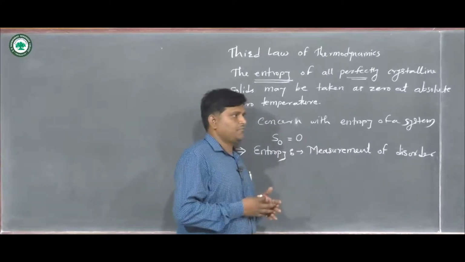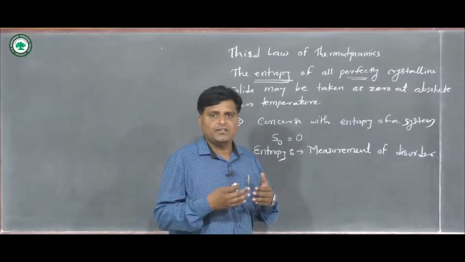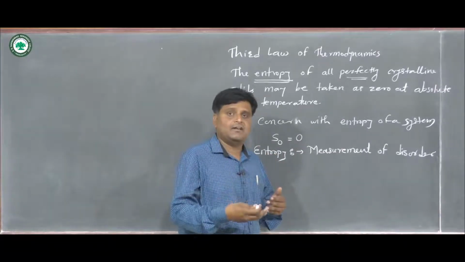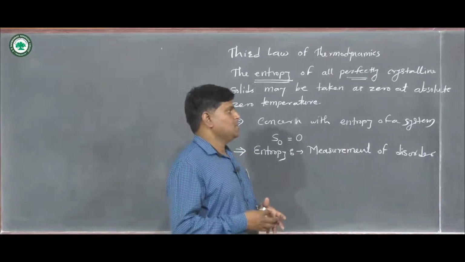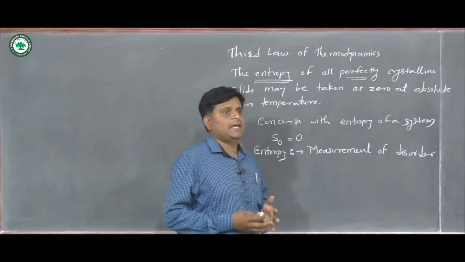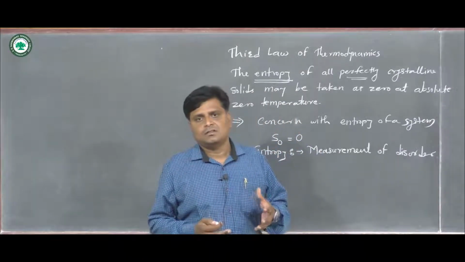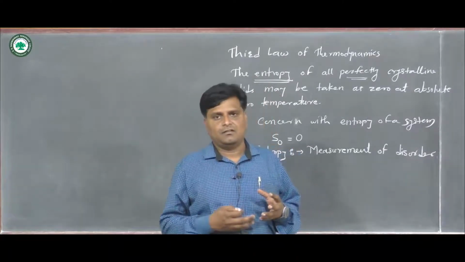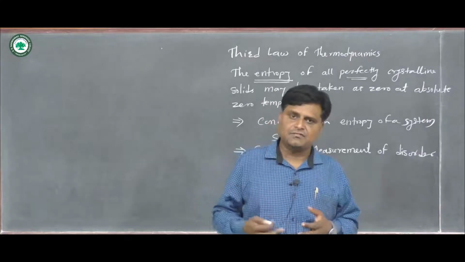So here, if we change an ordered arrangement into a disordered arrangement, at that time the entropy of that system will increase. Suppose you take an example like a glass vessel. If that glass vessel is in good condition, we say the entropy of that glass vessel is very less.